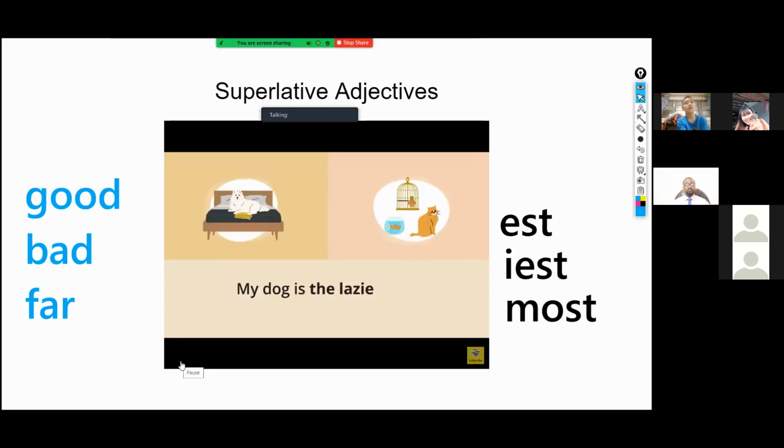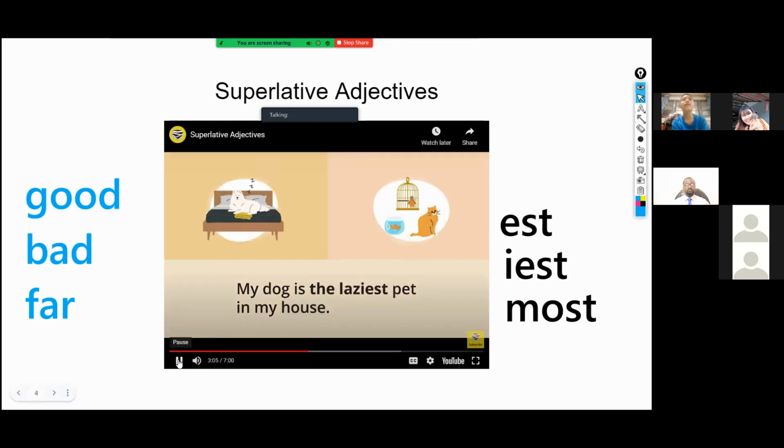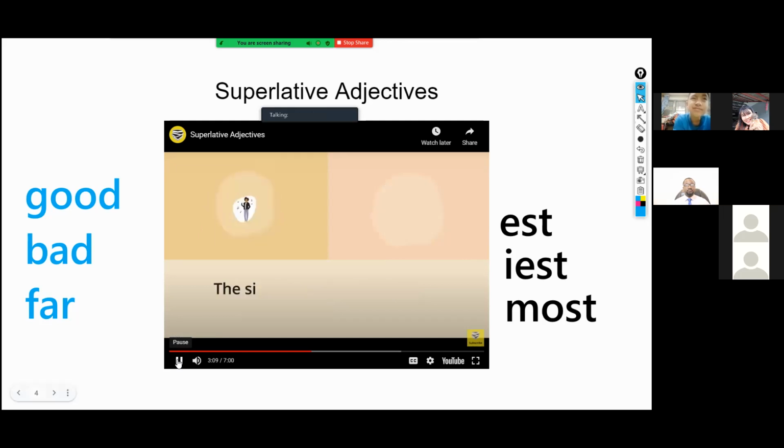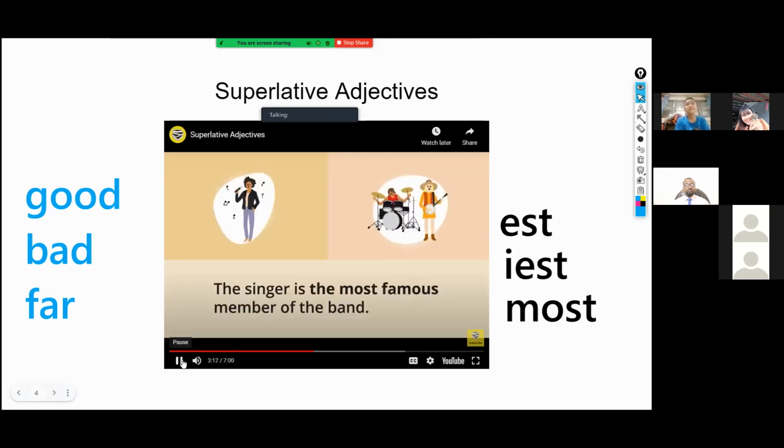My dog is the laziest pet in my house. Okay, my dog is the laziest pet in my house. Superlative, please. The laziest. Wonderful, the laziest. The singer is the most famous member of the band. Okay, the singer is the most famous member of the band. Which word? The most famous. Good, the most famous.